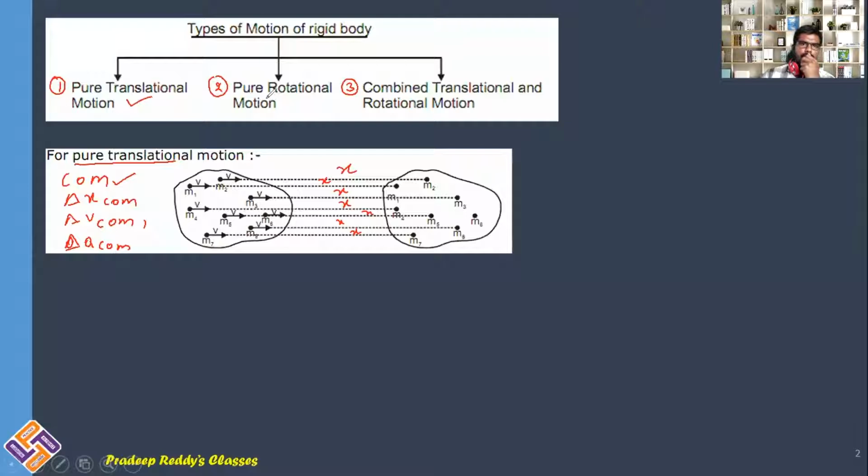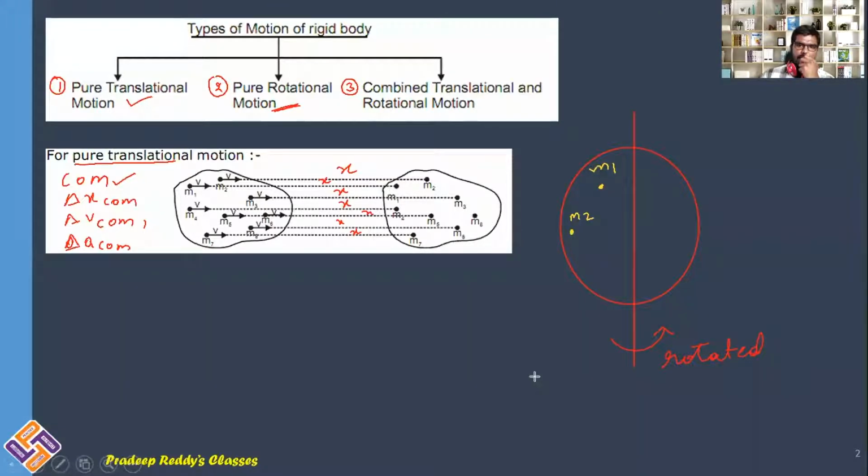Now coming to pure rotational motion. Pure rotational motion is quite different from pure translatory motion. Let me take one example. You have one object, and this is one particular axis. It is now being rotated. When the object is rotated, you can take one particle here and another particle here. This is particle M1 and this is particle M2.